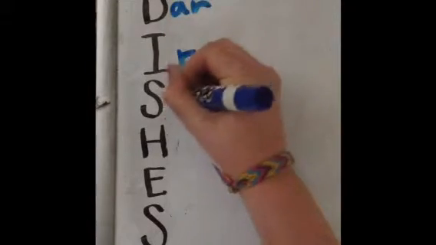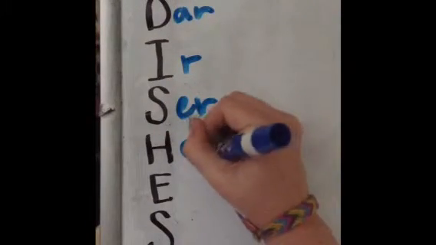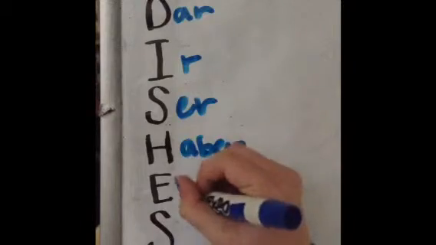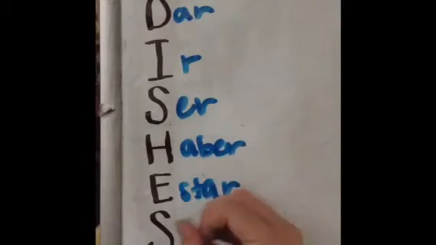The 6 irregulars for this form the acronym DISHES. D for dar, I for ir, S for ser, H for haber, E for estar, and S for saber.